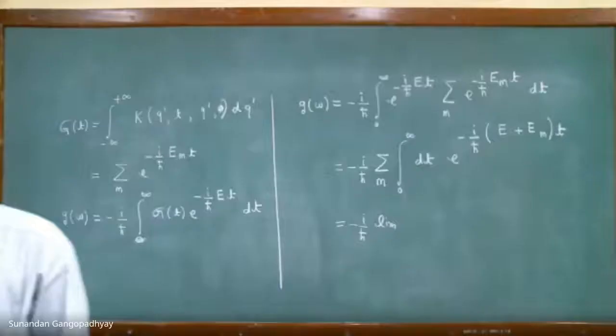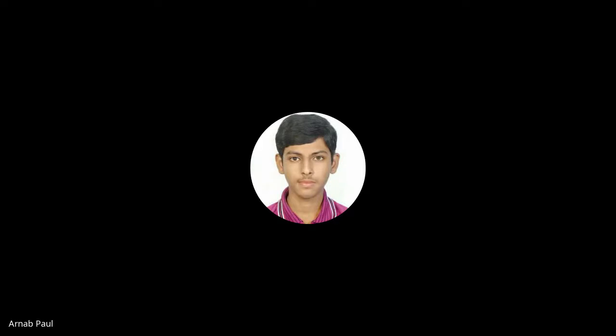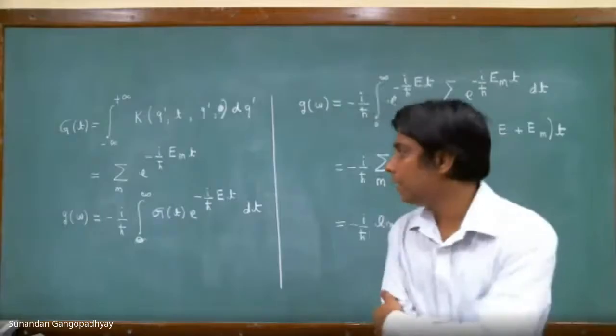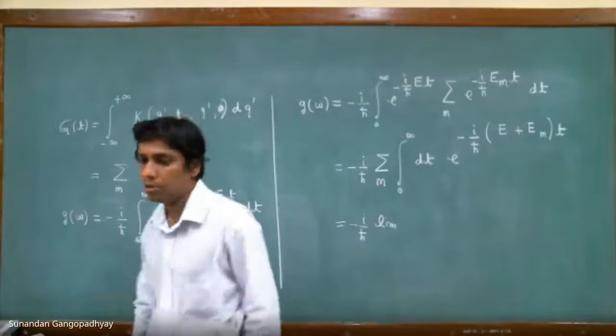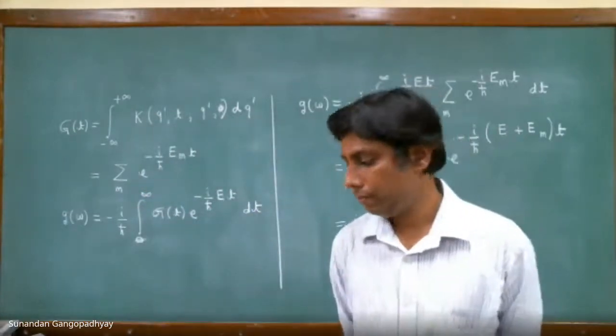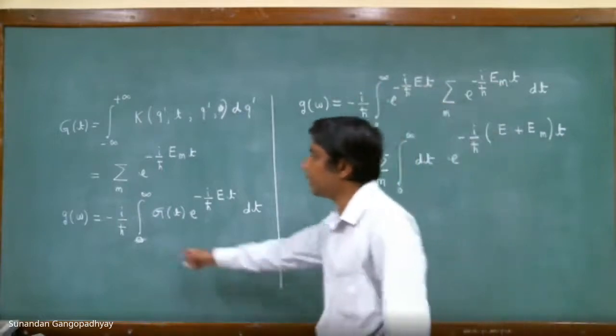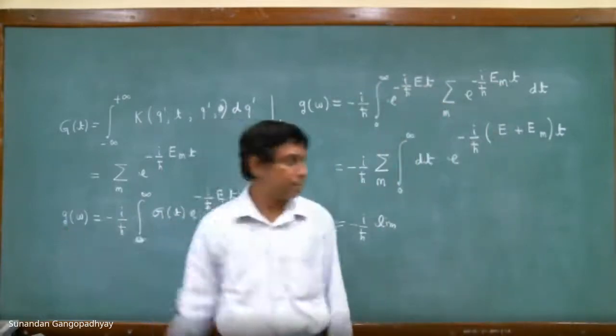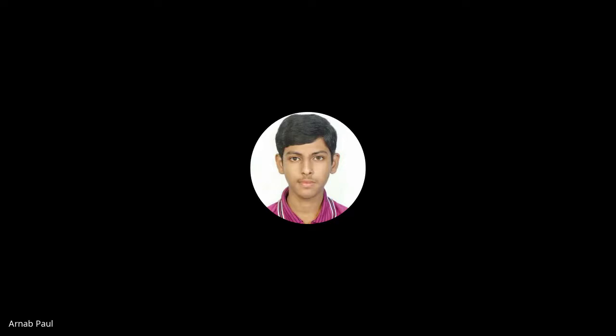Sir, I have a query. Generally, when we take the Fourier transform, the limit is always from minus infinity to plus infinity. Yes, here we are defining it like this. You can say that this is something like a half Fourier transform. This is how you define the function G of omega. Okay. This is the definition.